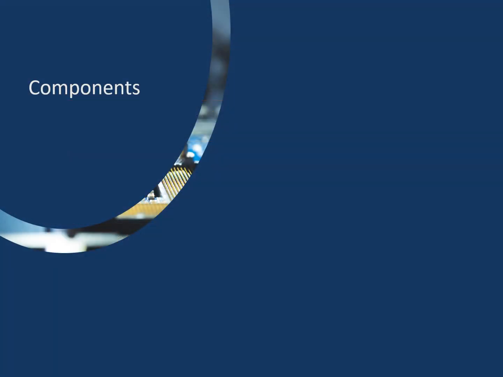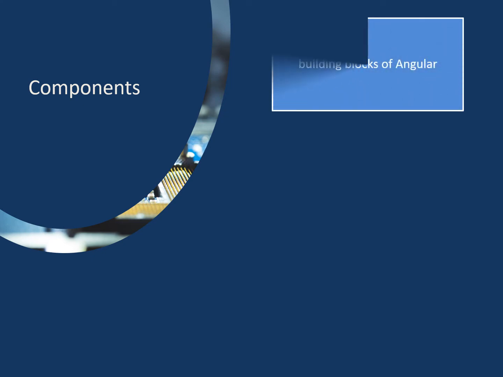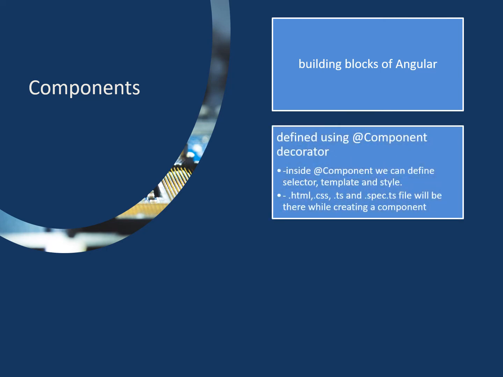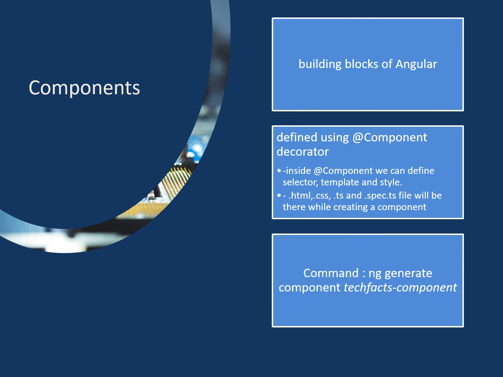Let's get started with the main terms that we usually hear while learning Angular. First one is components. Components are known as the basic building blocks of Angular. A component is defined using the @Component decorator. Inside @Component we can define selector, template and style. While creating a component, an HTML, a CSS, a TypeScript and a spec file will be created. The spec file is used for writing the unit test cases. The command for creating a component is ng generate component, then the component name that we need.